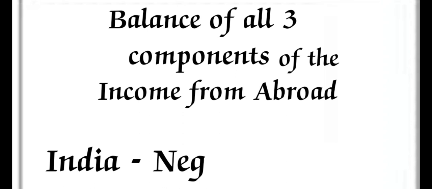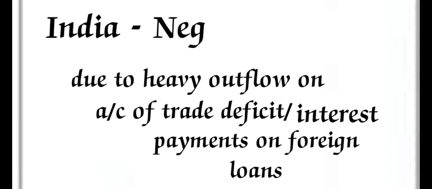To compare and balance all three components we discussed, that is income from abroad: private remittance, external grants, and interest on external payments. We are taking money from abroad. Comparing the balance of all three components, it is negative growth, due to heavy outflow on account of trade deficit and interest payments on foreign loans. Because we are taking foreign loans and paying interest on them, in India's case this is always in negative growth.